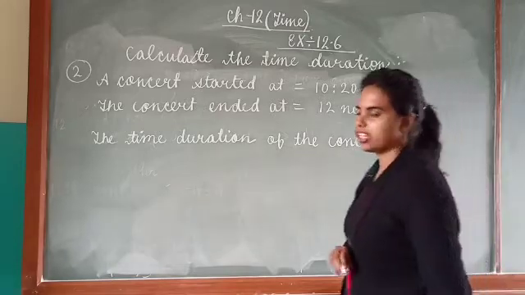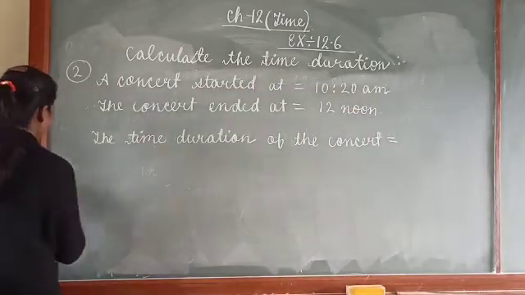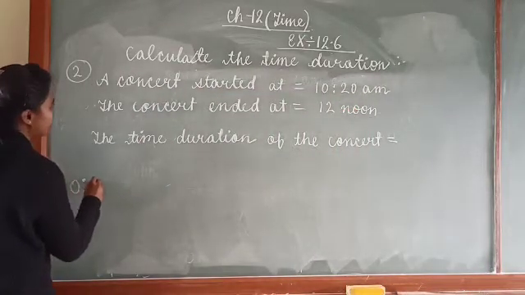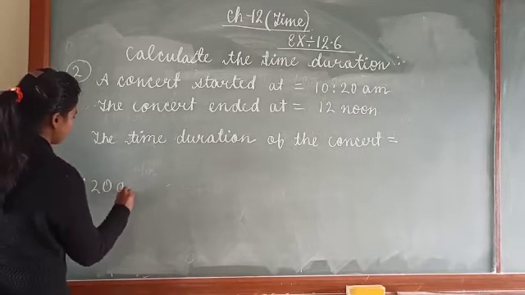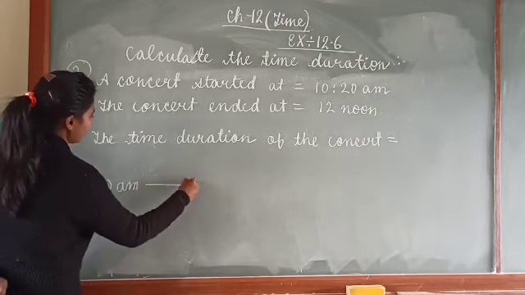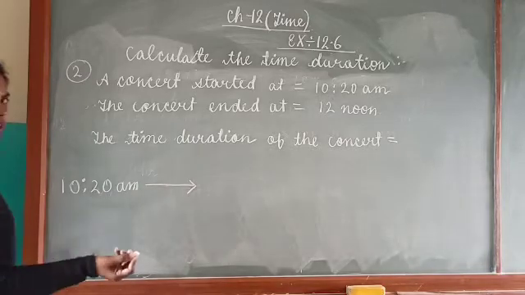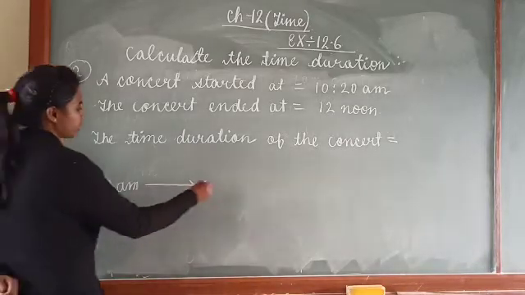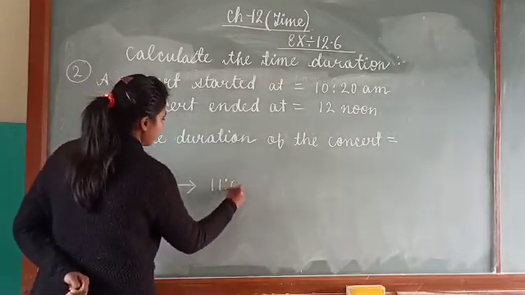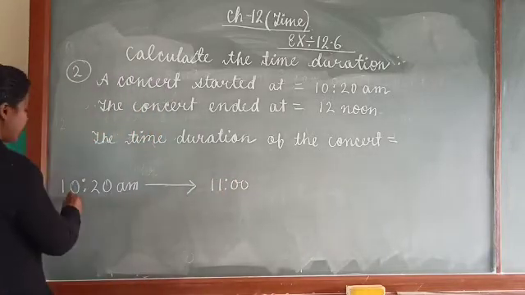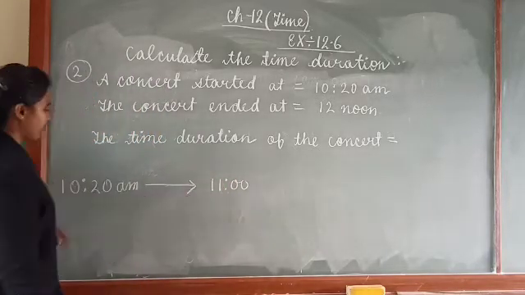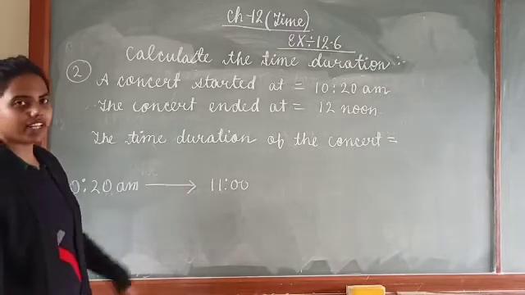Let us start. Okay, first of all, you see early morning is what? 10:20 am. Okay, so after 10 what will be the timing? 11. We want to make it straight. After how many minutes will 11 am be there?